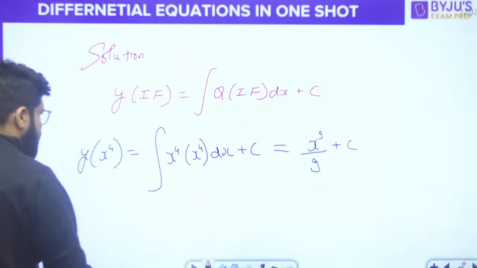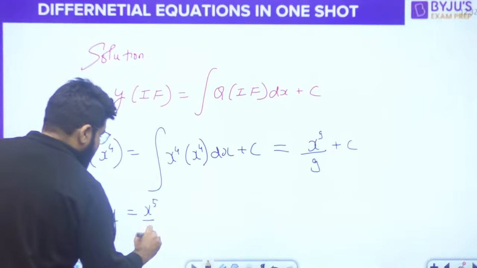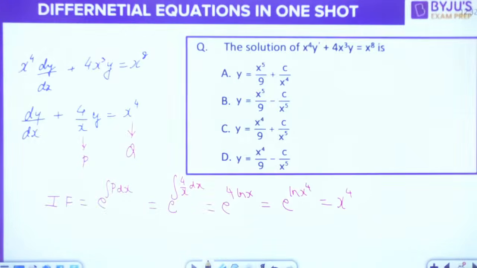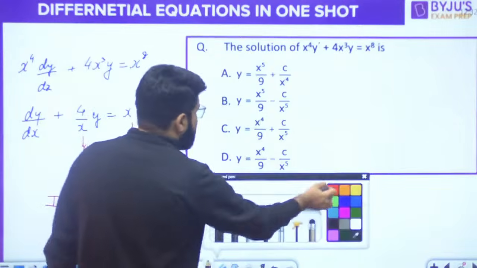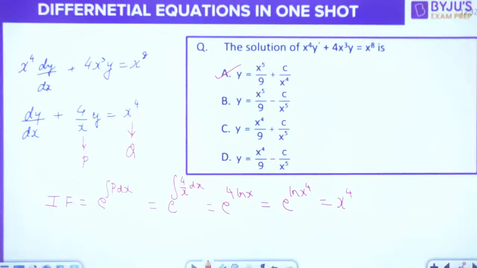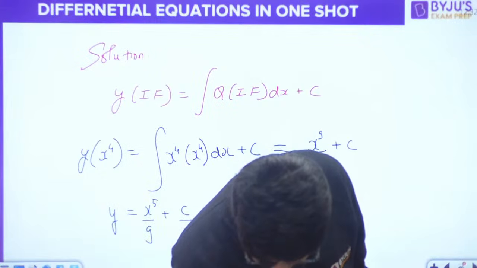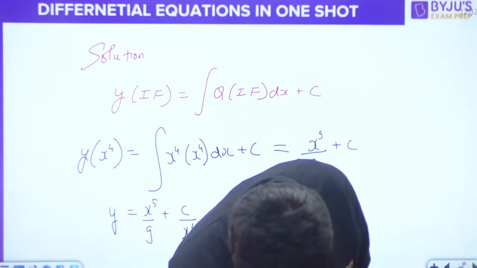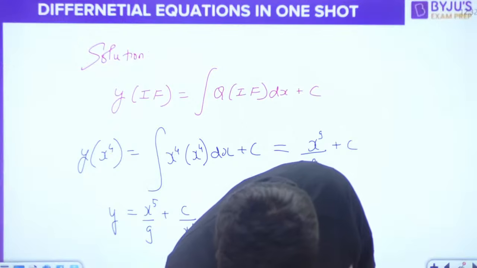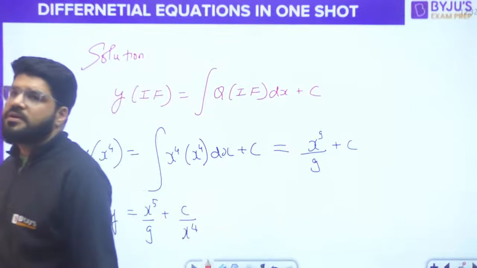So what should be y? Divide by x to the power 4. So you have x to the power 5 by 9 plus c, divided by x to the power 4. Is option A matching? Perfect. x to the power 5 by 9 and c by x to the power 4. Correct. So option A is the correct match here.